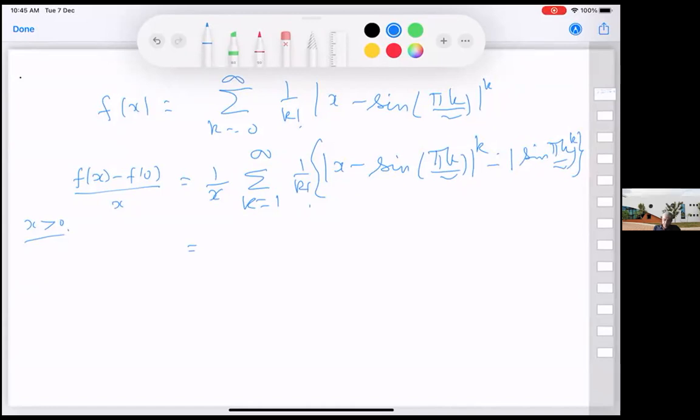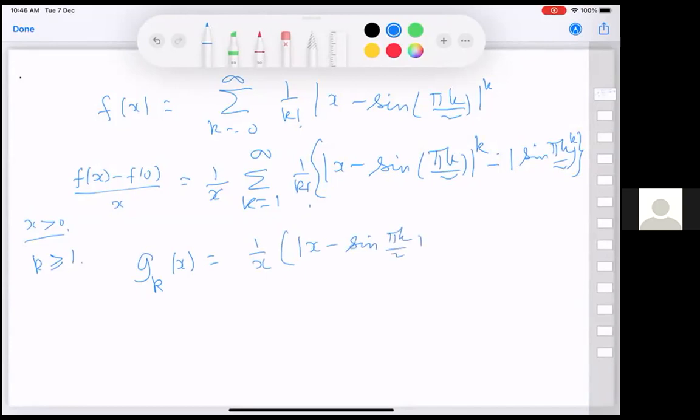I guess we should separately look at this quantity for each k. Sir, in f of x, actually x is not equal to 0, right? So for that, it should start from k equal to 0 itself.